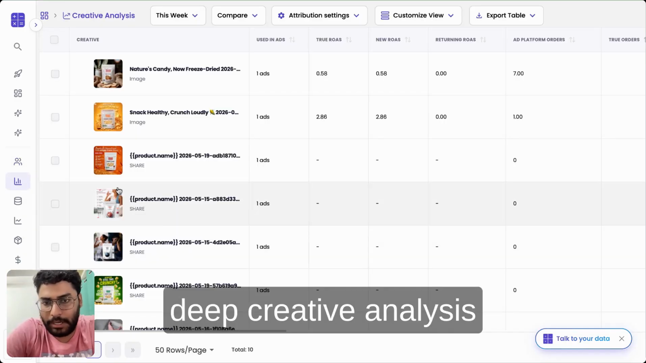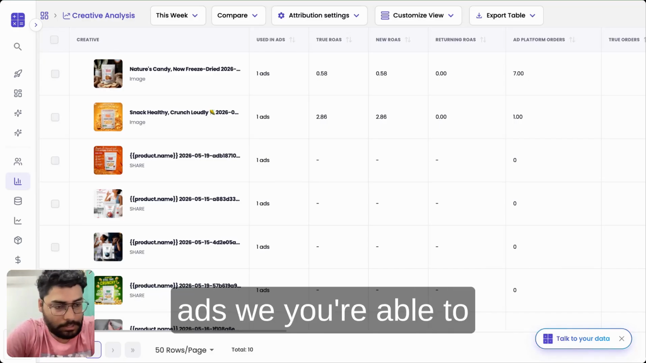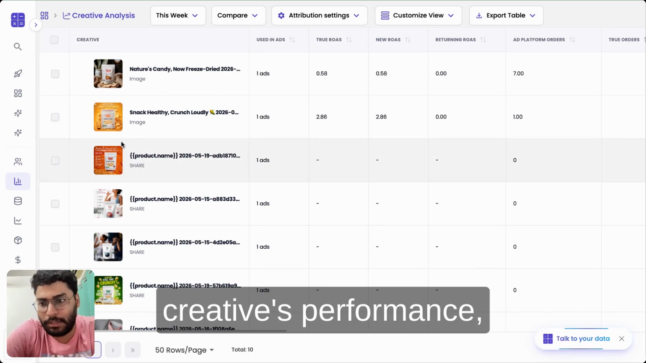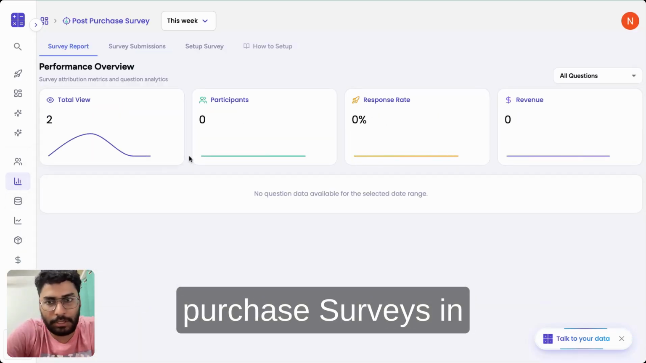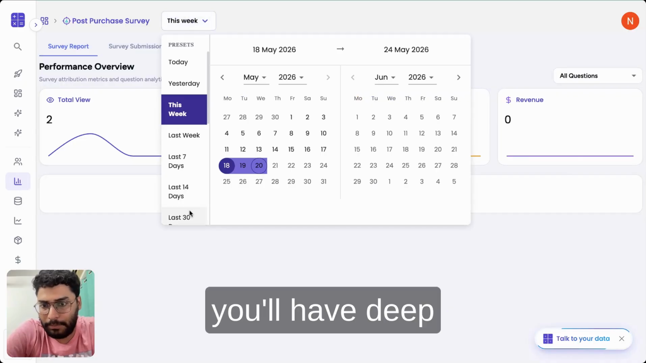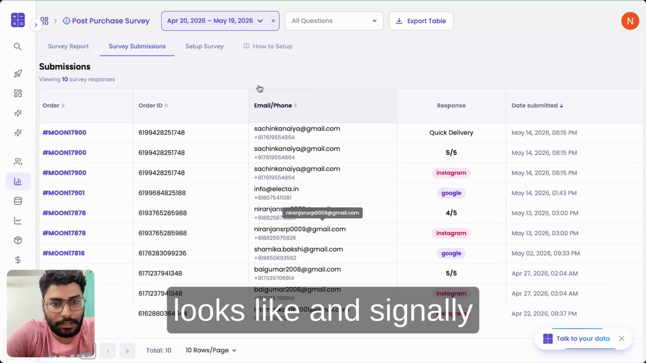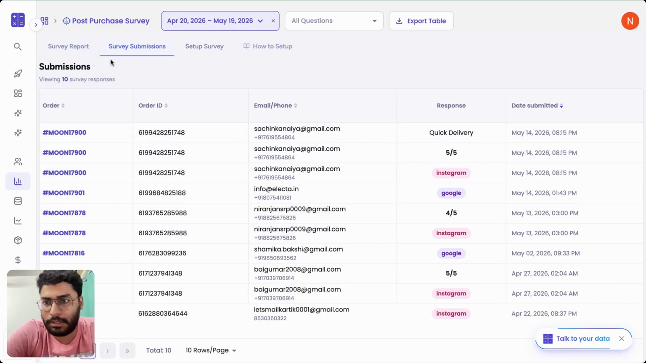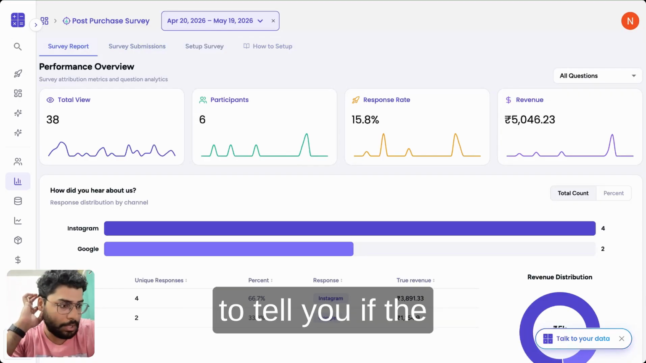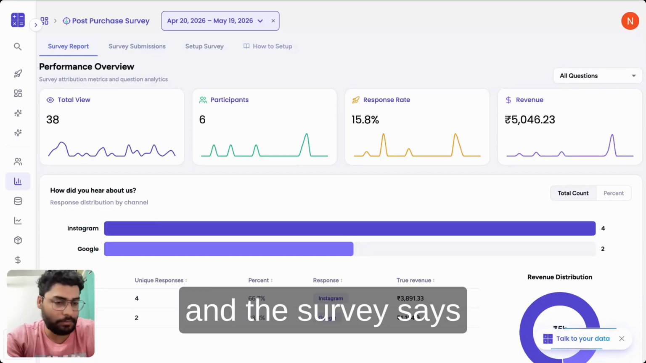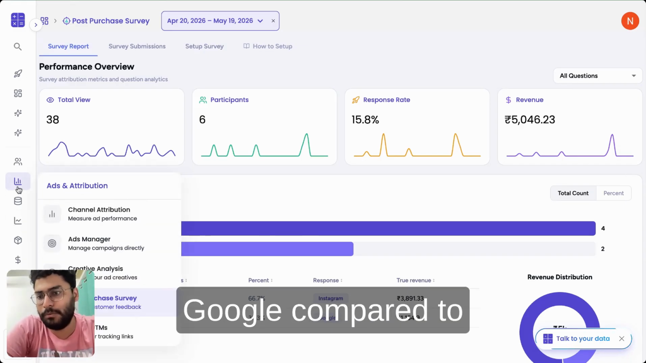Similarly, we have our deep creative analysis, and this is across multiple ads. So if you use the same creative across multiple ads, then you're able to merge that into one creative's performance. If you're running post-purchase surveys using a platform, then you'll have deep insights into exactly what those surveys are doing, what every individual submission looks like, and similarly what the response was. And we also merge these survey responses with the actual order data to tell you if the journey was Google plus Meta and the survey says Google, then you clearly know what customers are responding more to: Google compared to both.